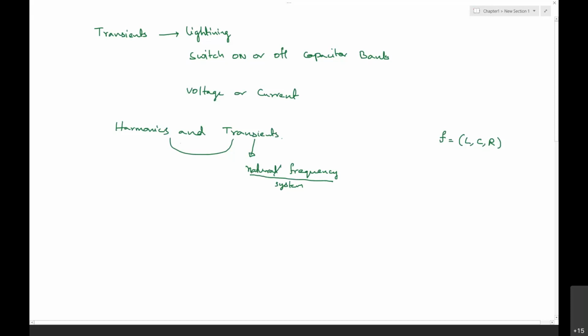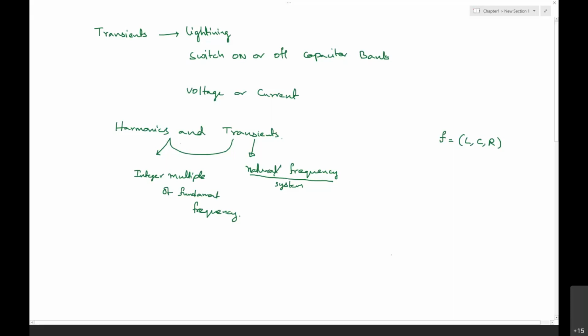Whereas the harmonics are integer multiples of the fundamental frequency. Harmonics and transients are not related to each other.